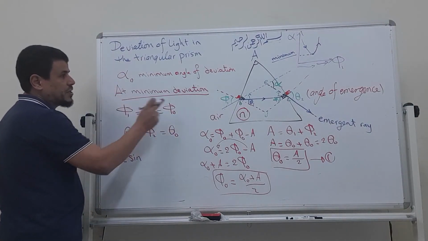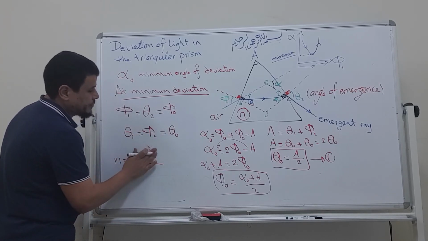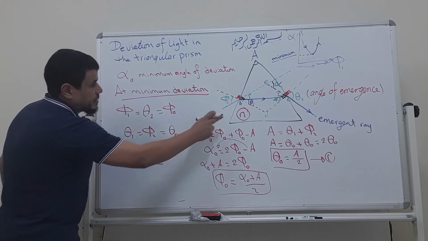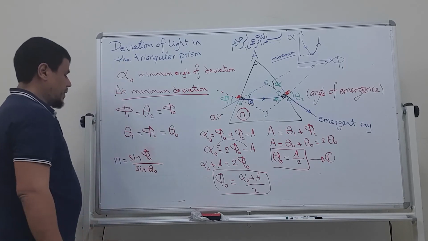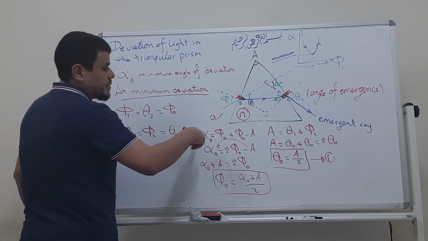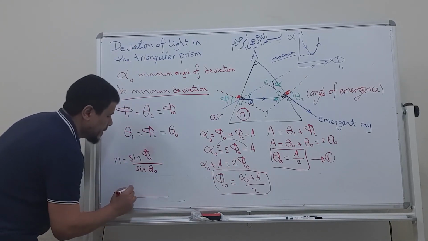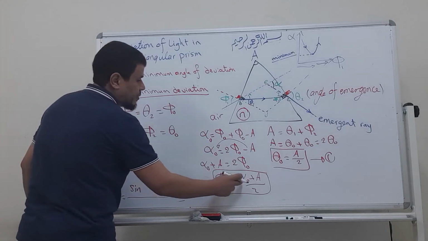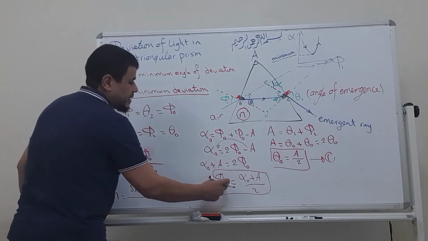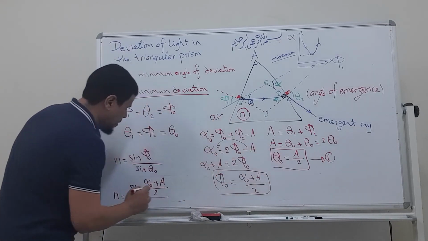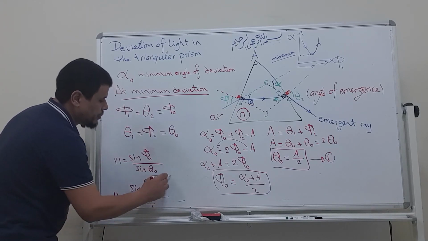When we talk about minimum deviation, this angle is called phi naught, over sine the angle of refraction, which is theta naught. Phi naught is here. So n equals sine of alpha naught plus A over 2. Theta naught is here, so sine theta naught means sine A over 2.